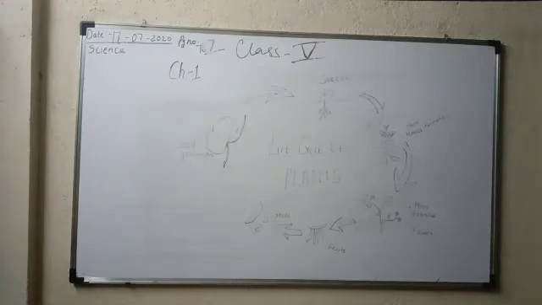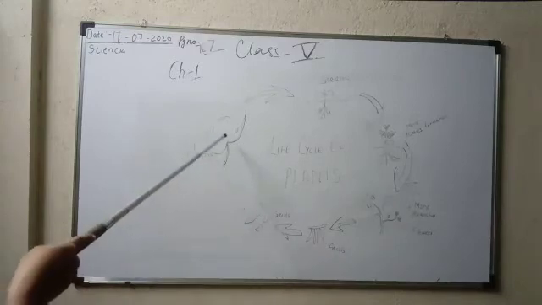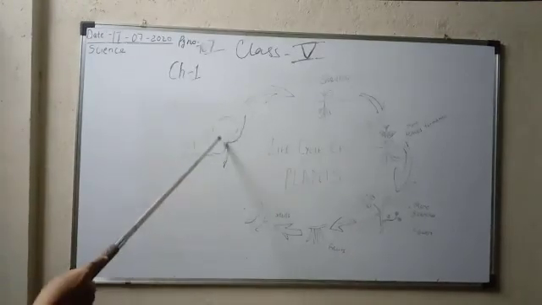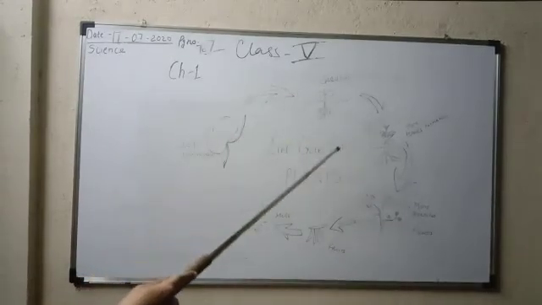And after getting proper temperature, sunlight, water, and moisture, those seeds start growing into a new plant, and seed germination starts. So we started from here and we ended up here. This is called a life cycle.